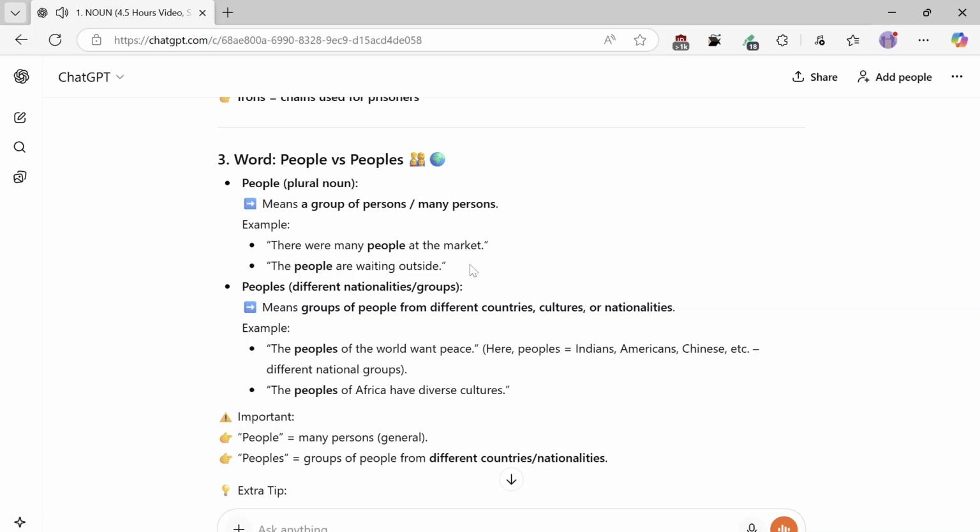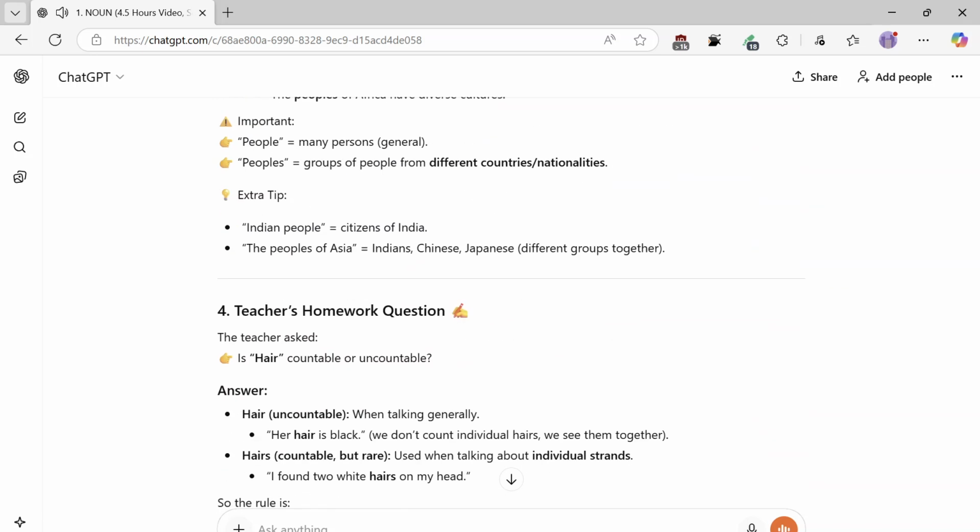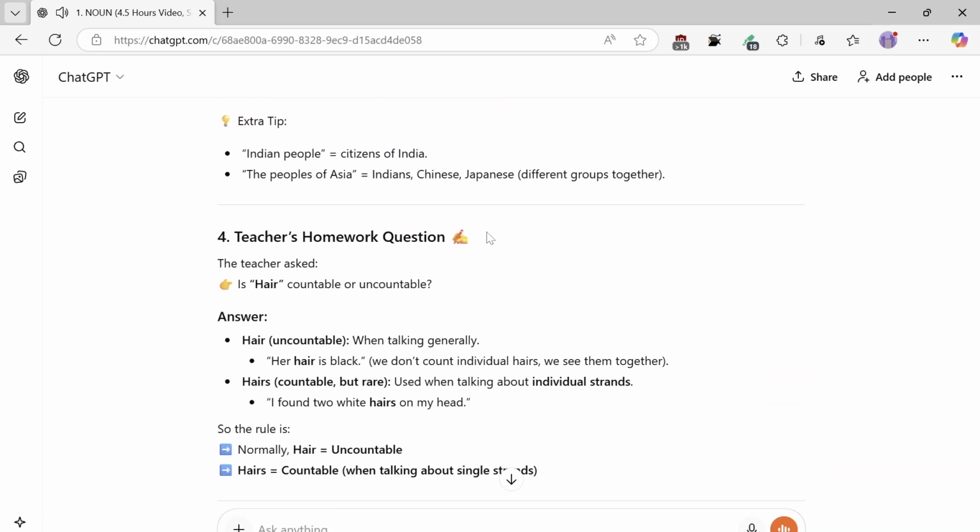Important: people equals many persons, general. Peoples, groups of people from different countries, nationalities. Extra tip: Indian people equals citizens of India. The peoples of Asia, Indians, Chinese, Japanese, different groups together.